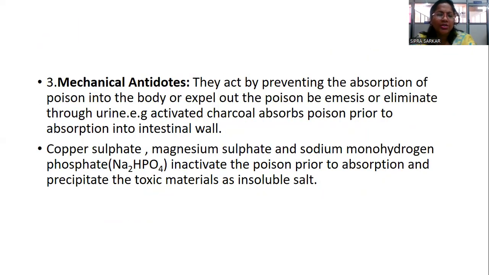Now there is another antidote, mechanical antidote. They act by preventing the absorption of poison into the body or expel out the poison by the emesis or eliminate through the urine. That means vomiting will be there or they will be eliminated through the urine. Like activated charcoal absorbs the poison prior to absorption into intestinal wall. Copper sulfate, magnesium sulfate, sodium monohydrogen phosphate, like Na2HPO4, inactivate the poison prior to absorption and precipitate the toxic material as insoluble salt.